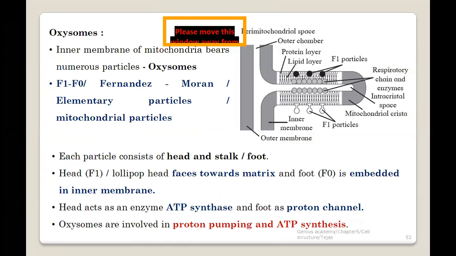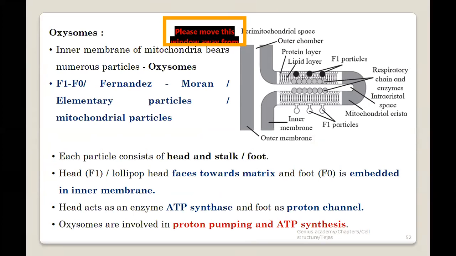So oxysomes, जिसकी मैंने बोला, is one of the very important components of the mitochondria, and there are numerous oxysomes which are present on the cristae or inner membrane. So these oxysomes have multiple names. They are also called F1, F0 particles, or Fernandez-Moron, which is a scientist's name, then elementary particles, mitochondrial particles, and so many other names are there.